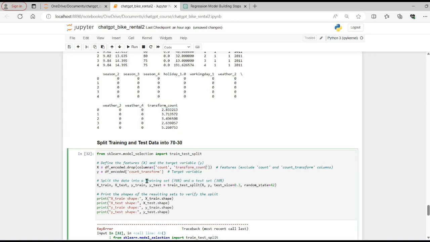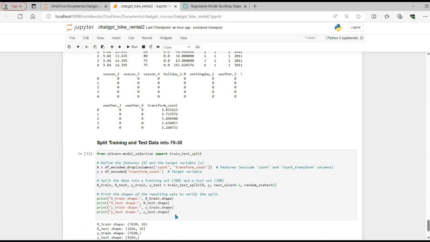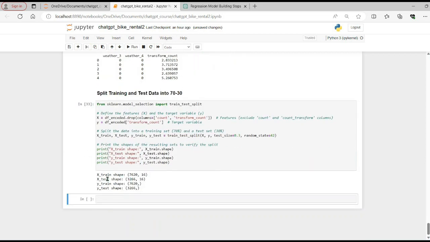So let's update the code and rerun it. And now after running the code, the x_train shape is 7620 rows and 16 columns, whereas x_test has 3266 rows and 16 columns, and similarly for our y variables as well. So this looks good. We have split our data now.